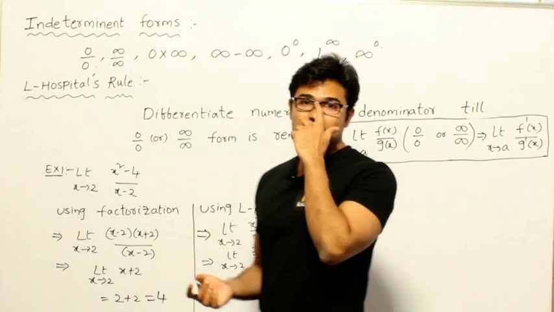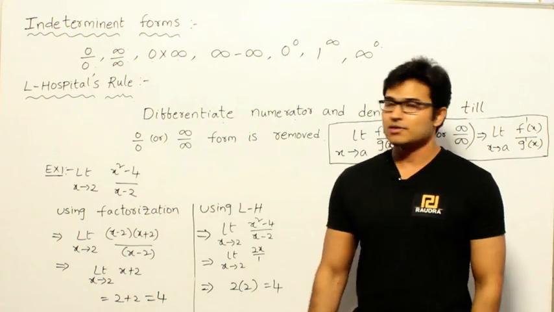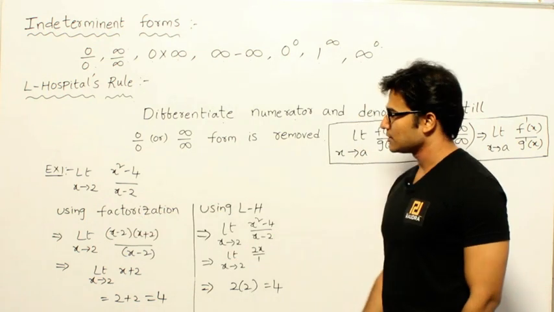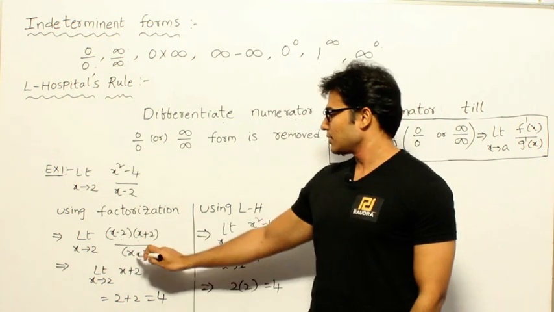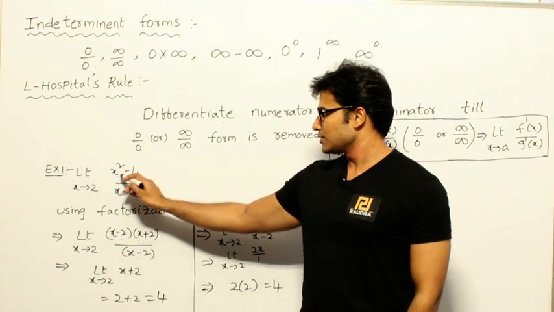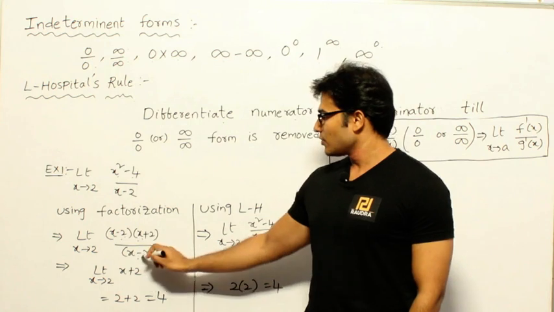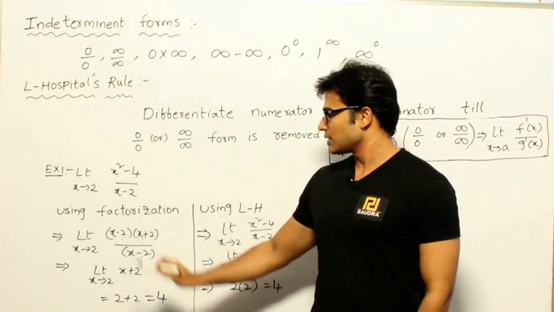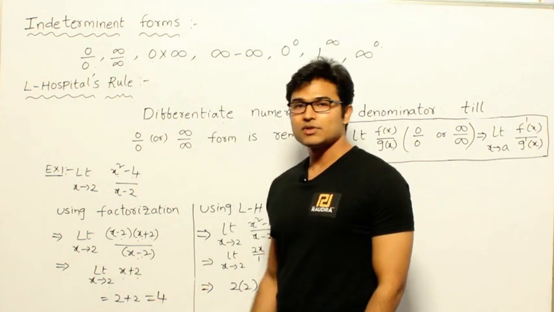So in order to eliminate that 0 by 0 form, sometimes we can use factorization. Write the numerator in terms of its factors and see if there is a common factor; if so, cross it off. x square minus 4 can be written as (x minus 2) into (x plus 2). Now you can cross out these two. What is remaining? x plus 2. Now limit x tends to 2 of x plus 2 will be 4.